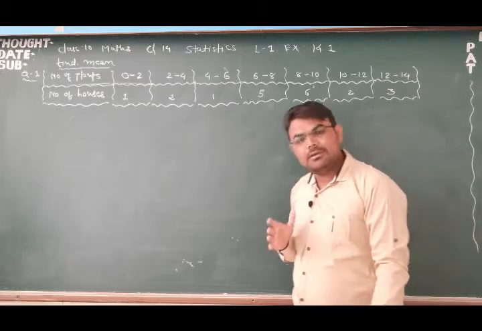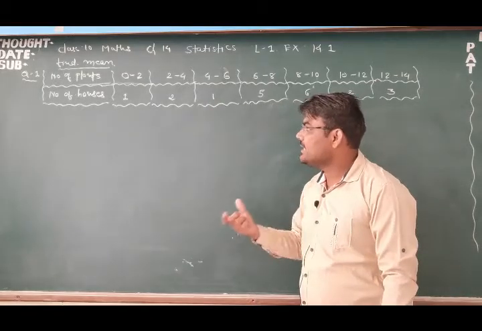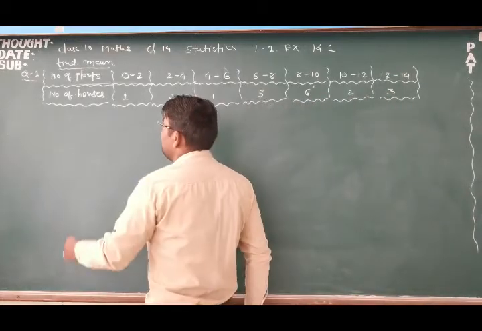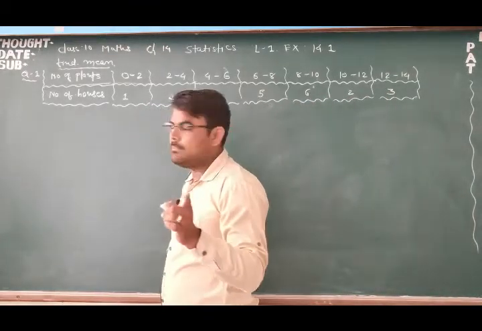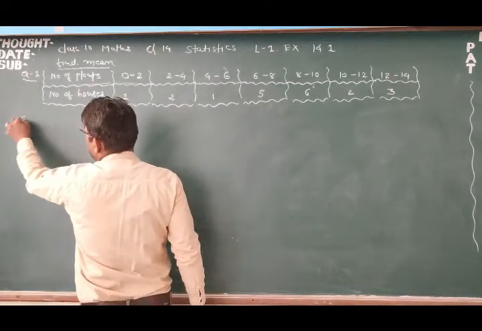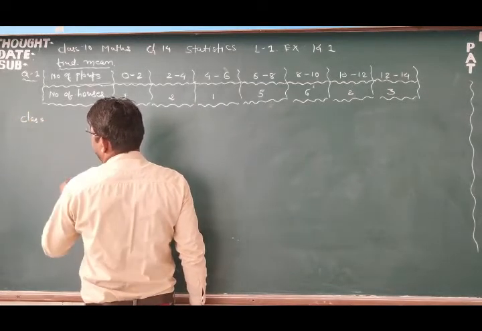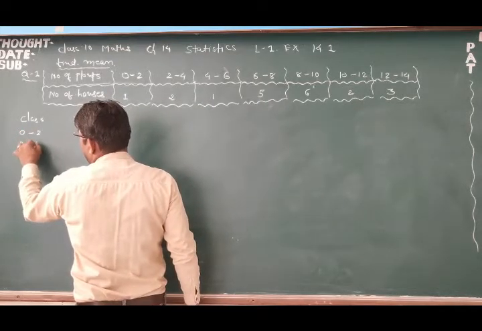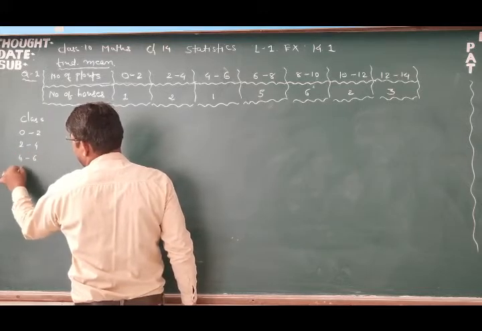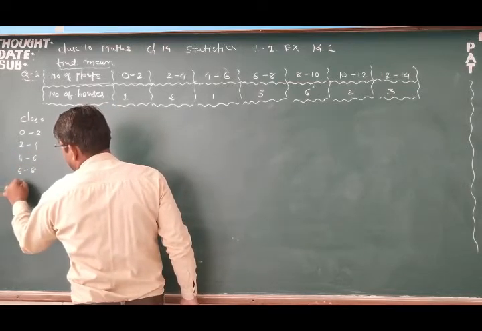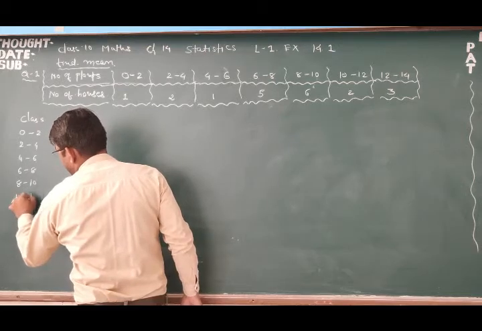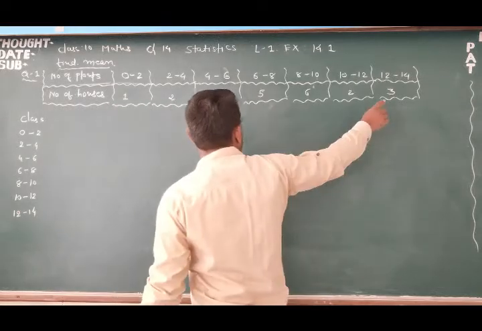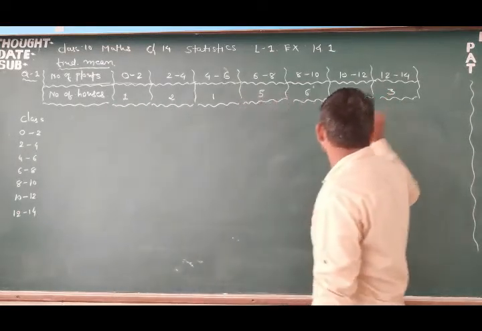Okay, so what will we do first? First we will write the classes, then we will write the frequency. So what is the first step for finding mean by direct method? Look here, first we will write class. What are the classes? That is 0 to 2, 2 to 4, 4 to 6, 6 to 8, 8 to 10, 10 to 12, 12 to 14, right? These are the classes.